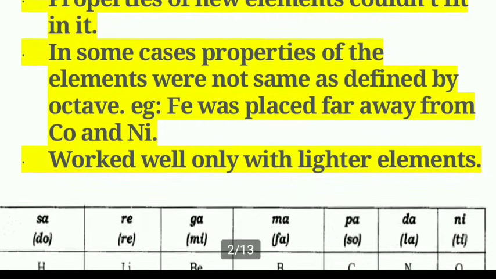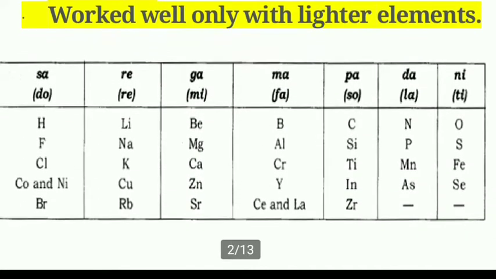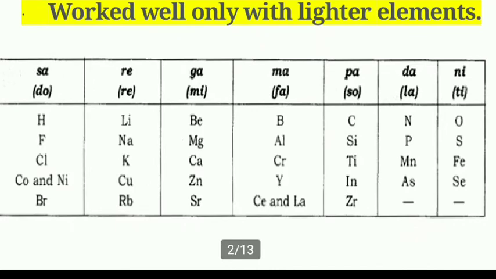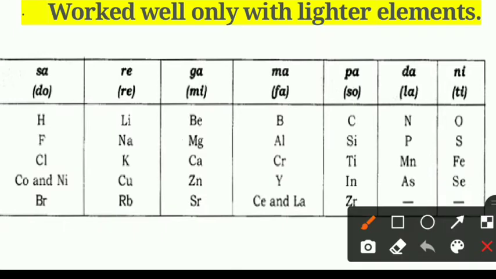Now we will see the example or the chart for Newlands' law of octaves. Here: hydrogen, lithium, beryllium, boron, carbon, nitrogen and oxygen. These are 1, 2, 3, 4, 5, 6 and 7. So the 8th element is fluorine. So hydrogen and fluorine will have similar properties.